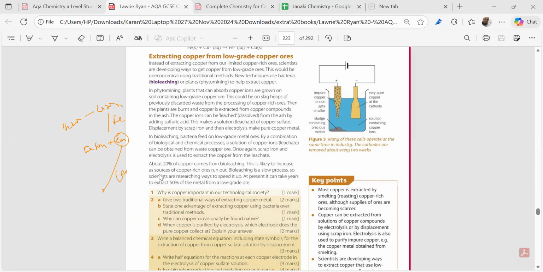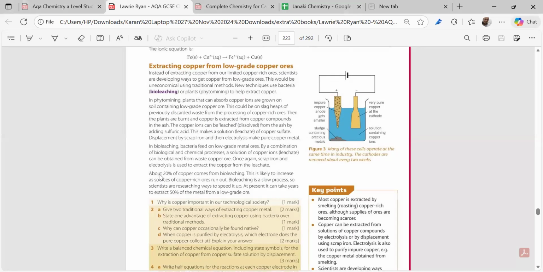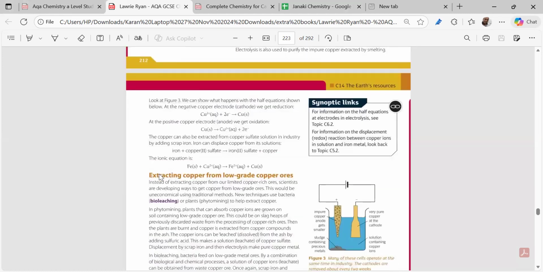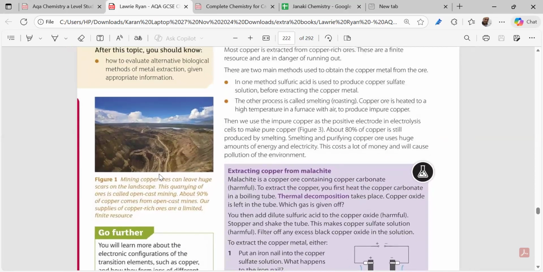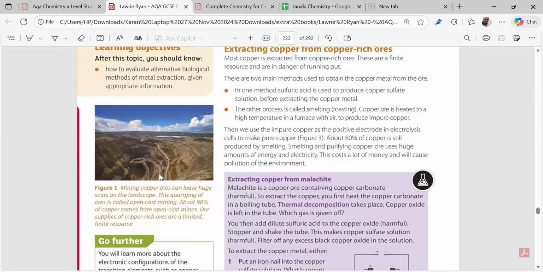Now see, we have to know some traditional method of extraction. This is the low grade ore extraction. What is the traditional method we do? Copper ore from the high grade ore, not the low grade. High grade, we have done the low grade ore.